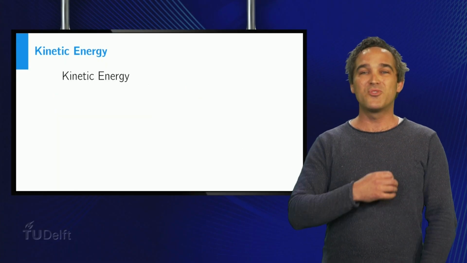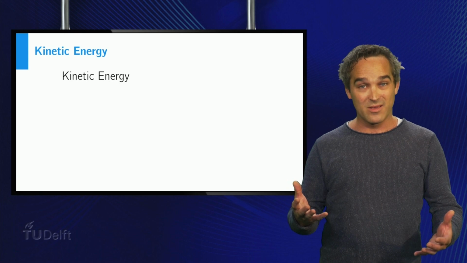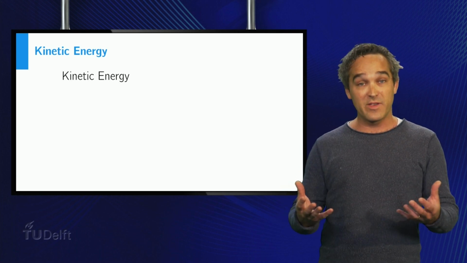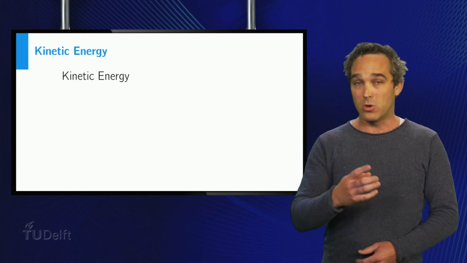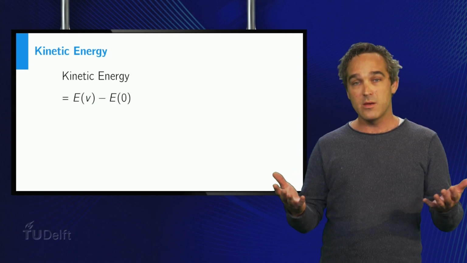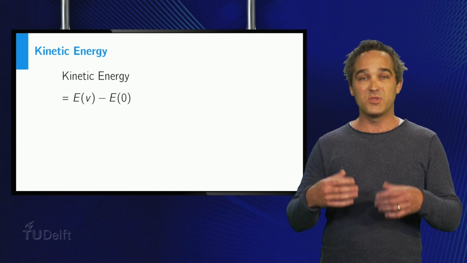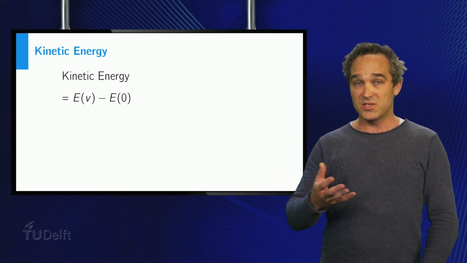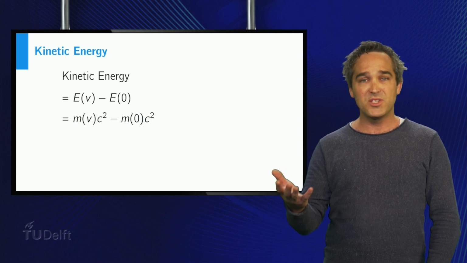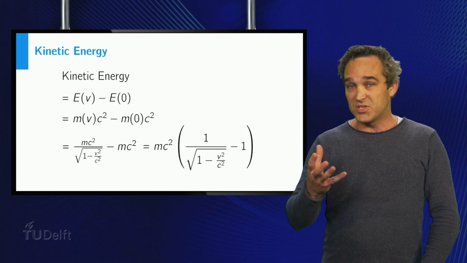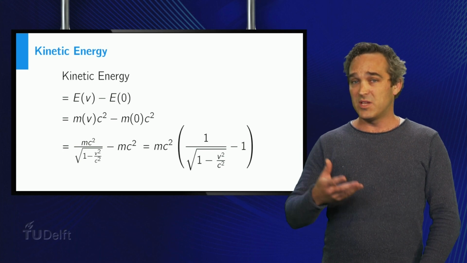Alright, let's derive an expression for the kinetic energy. Kinetic energy is the energy due to the motion of a moving massive object. So, it must be equal to the energy when the object has a velocity v minus the energy of the object at rest. And using Einstein's famous formula, E is mc squared, we can express the kinetic energy in the following way. You can see that we use the formula for the relativistic mass here.